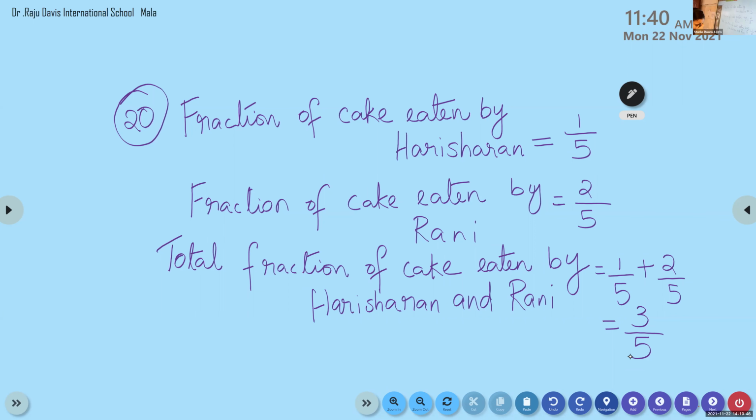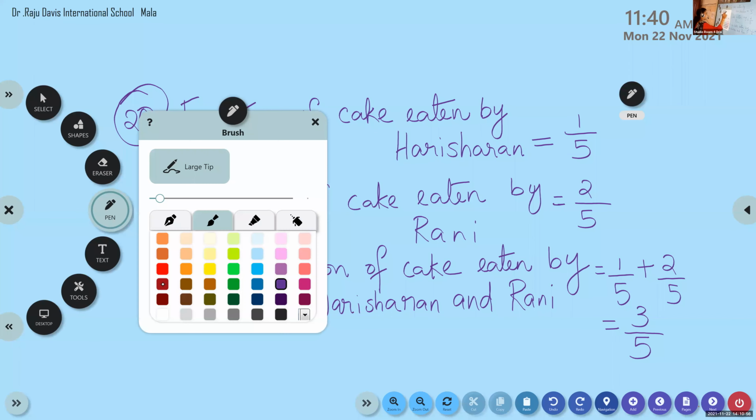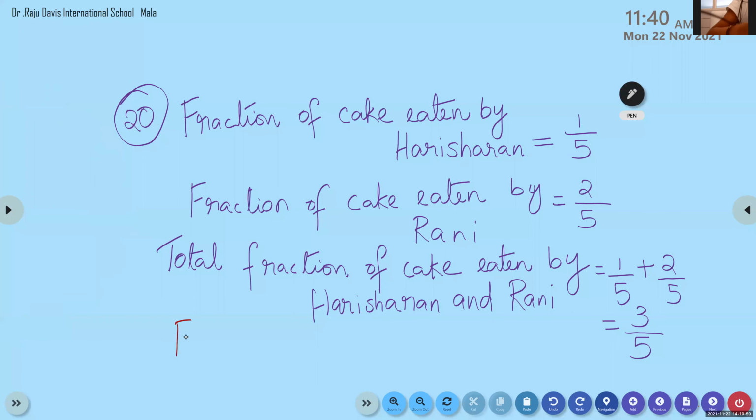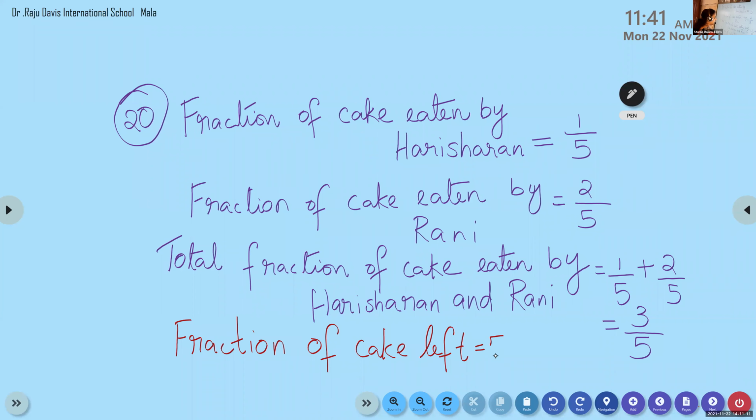So children, write the last step. I will ask one by one. Fraction of cake left. 2/5. Vihan, tell me what is the whole here? 5/5. Very good. Because here the denominator and numerator are the same, that represents the whole.